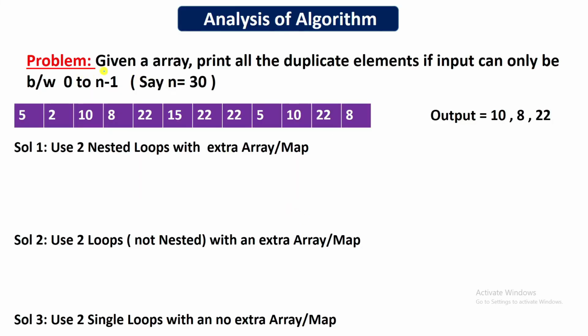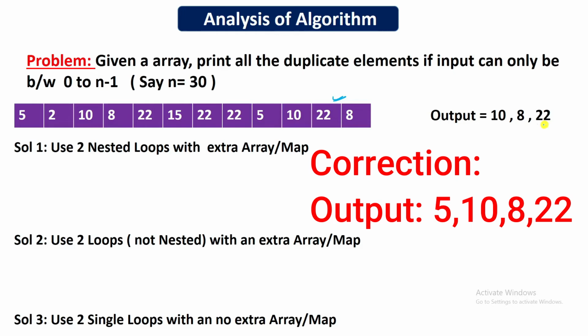Let's say you are given a simple problem where you are given an array and the array can contain the numbers from 0 to n minus 1. Okay, and say n equal to 30. So your array can contain the numbers from 0 to 29, for this example, and you have to print all the duplicate elements in this array. Duplicate means the element which has occurred more than once. Some elements may occur 2 times, some may occur 3 times. So you have to print those elements. Okay, so in this array 10, 8 and 22 are the duplicate elements. See, 10 has occurred 2 times, 22 has occurred 4 times, and same is with 8.